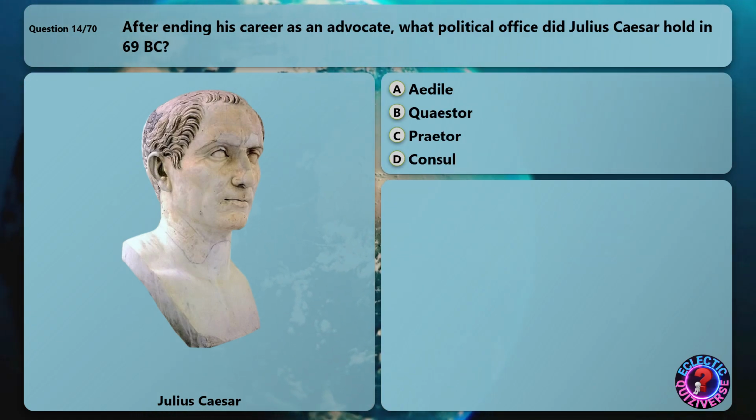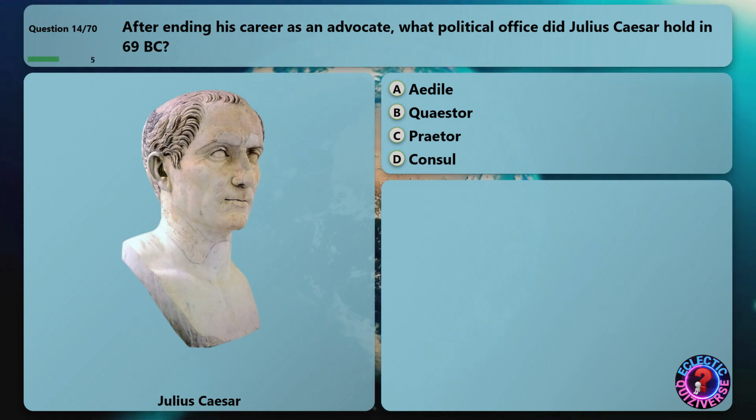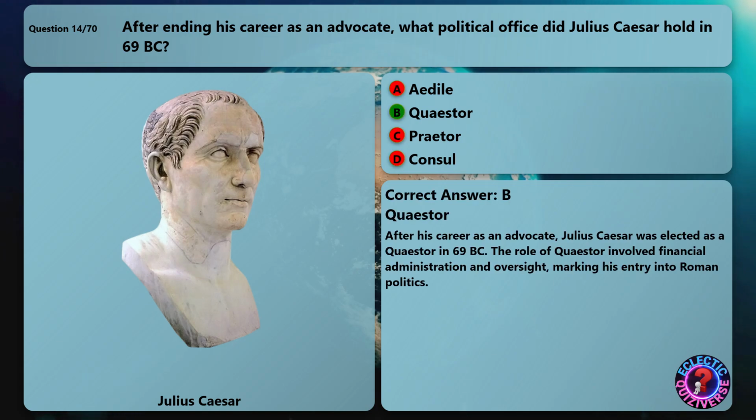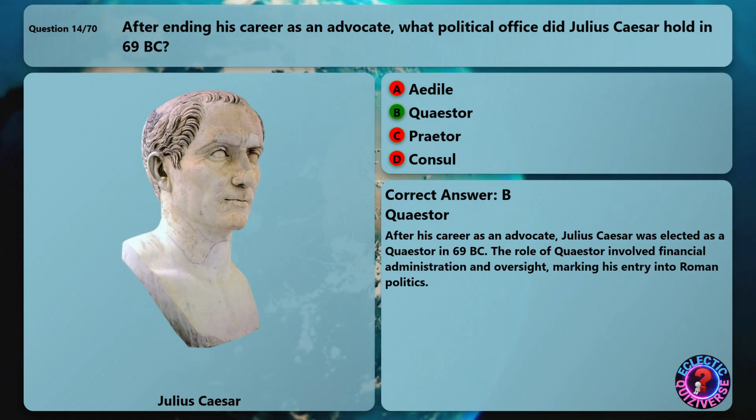After ending his career as an advocate, what political office did Julius Caesar hold in 69 BC? The correct answer is quaestor. After his career as an advocate, Julius Caesar was elected as a quaestor in 69 BC. The role of quaestor involved financial administration and oversight, marking his entry into Roman politics.